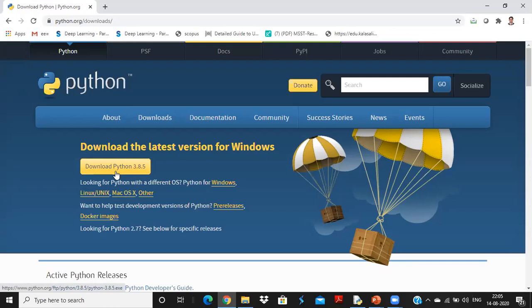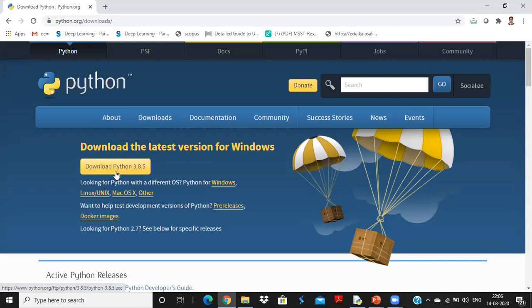We call it pip, right? Pip is a command which is used to install packages in Python. You have various packages in Python. As you go deeper into Python, you will be using packages, right?